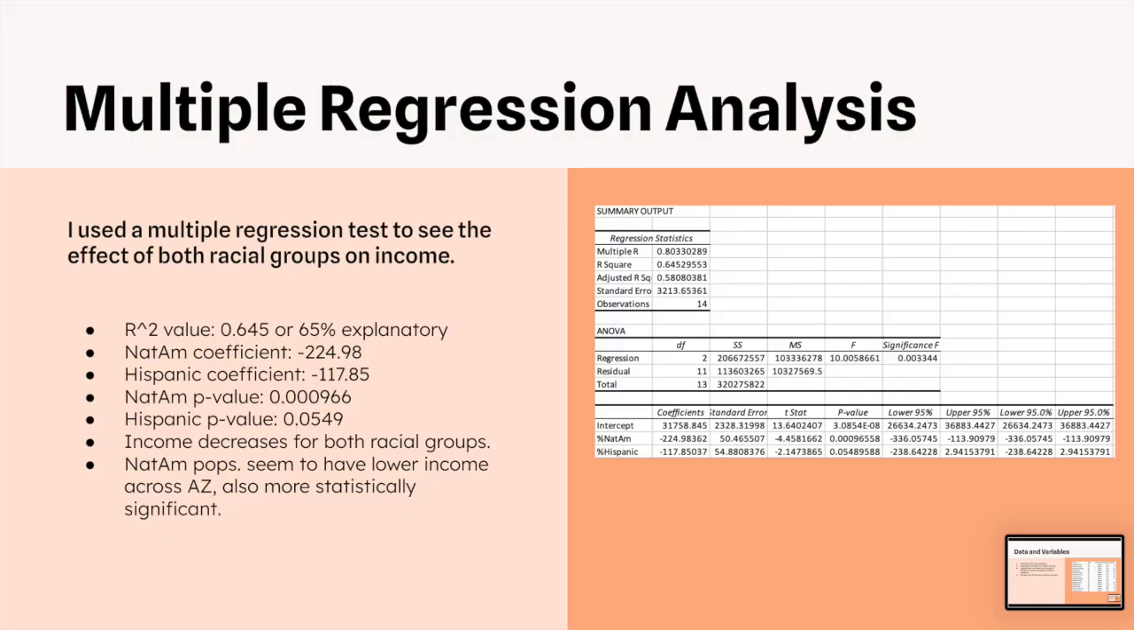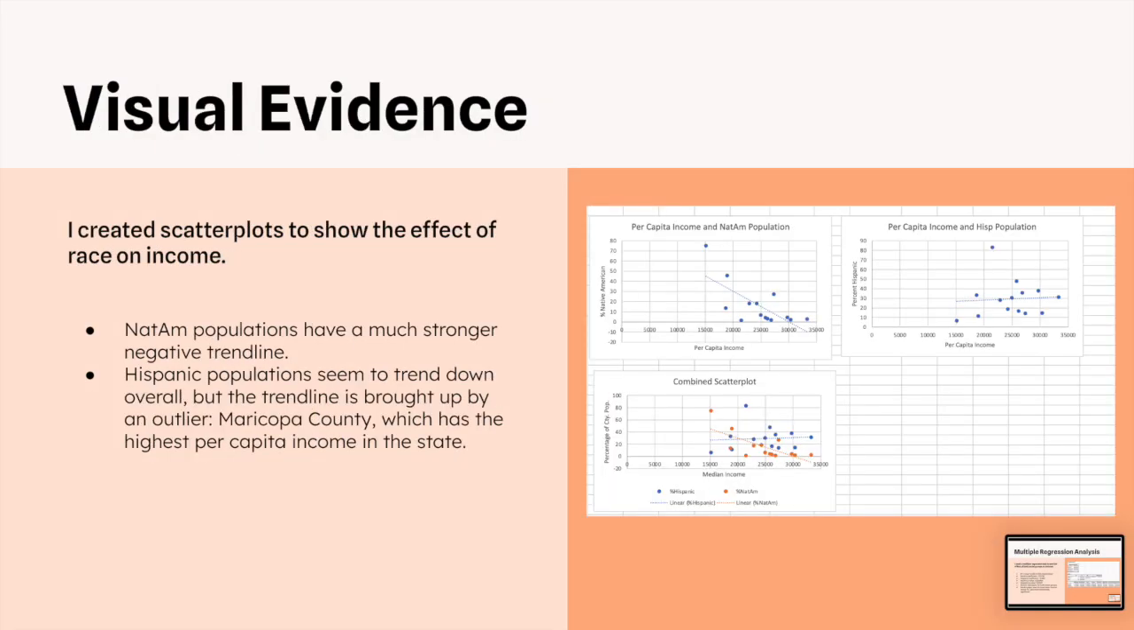The p-values for both groups were also 0.0009 for Native Americans and 0.0549 for Hispanics, making the correlation with Native Americans more statistically significant. Next, I created scatter plots to show the effect of race on income.